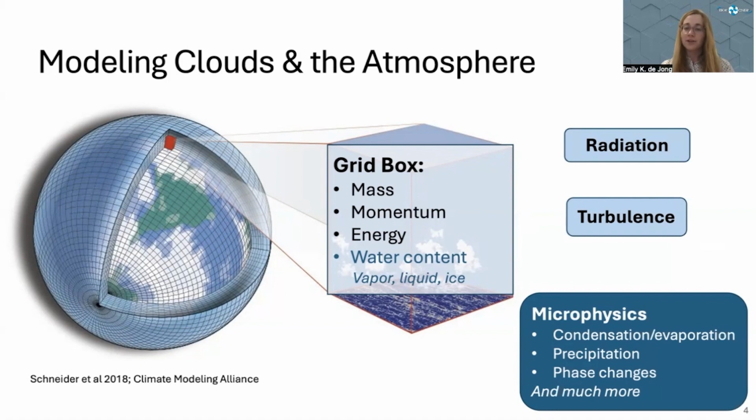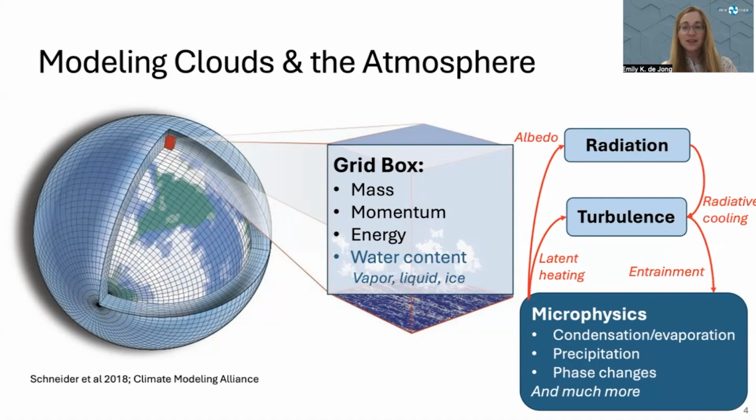And as if that weren't hard enough, these processes also exert influences on each other. For instance, the albedo or reflectiveness of a cloud has a feedback on radiative energy processes. And for instance, release of latent heat during evaporation or condensation also has an influence on the momentum budget and turbulence.